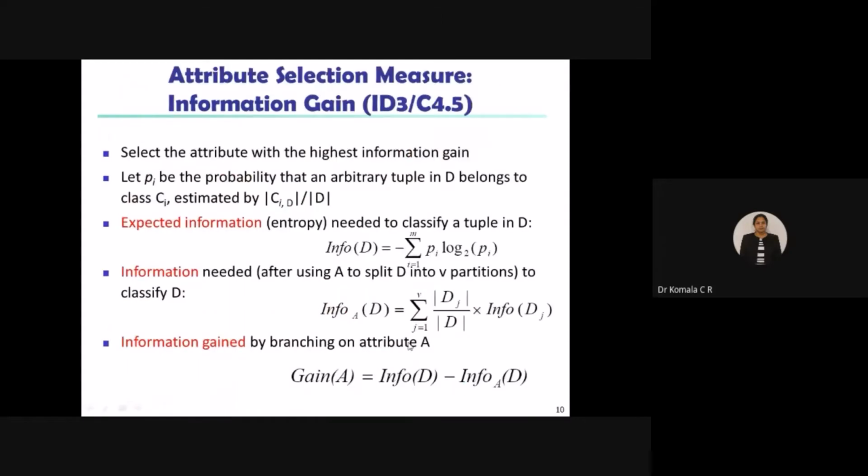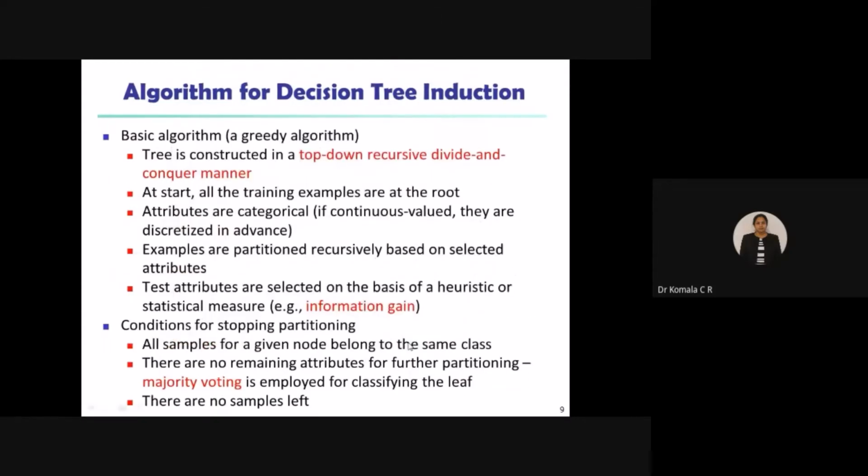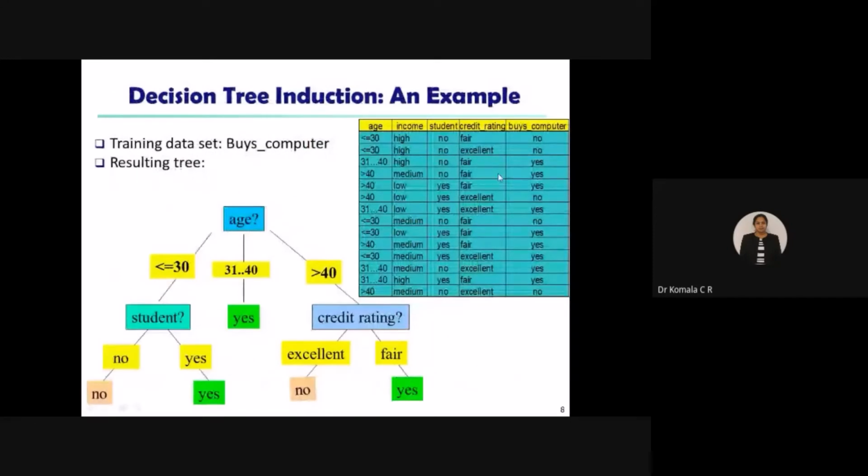So how do you go on partitioning? We go on considering the leaf node, right? The leaf node is again for credit rating. You can take the leaf node as fair and excellent. In the same way for student, you can take the leaf node name as no and yes. So when are you going to stop this? Based on how many customers are going to buy the computer with this age group with respect to the credit rating.